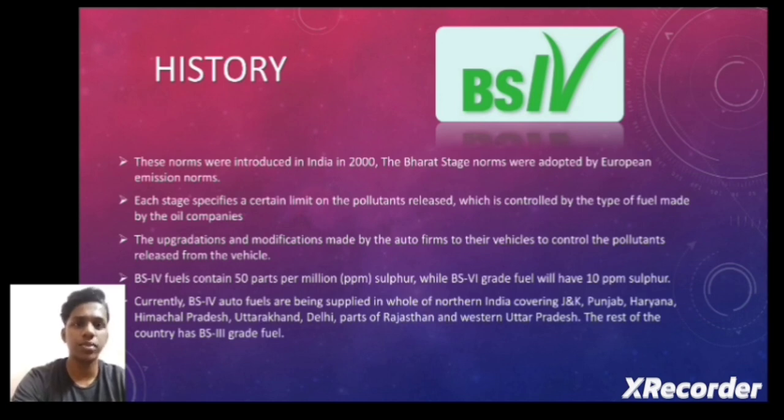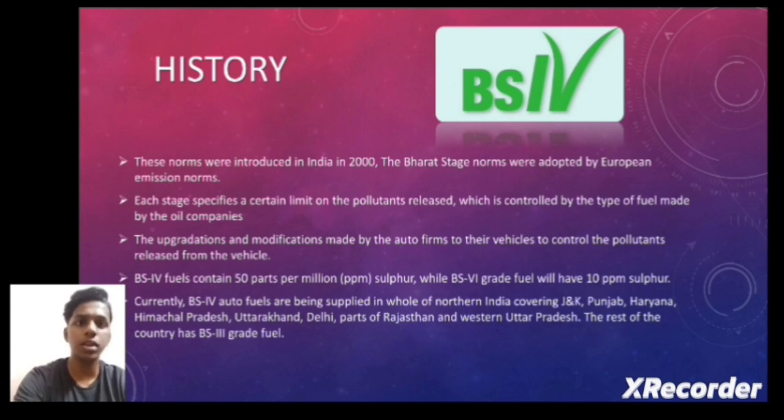Now the history of what is meant by Bharat stage. These are the norms which were introduced in India in 2000, adopted from the European emission norms. Each stage, BS1 to BS6, specifies a certain limit of pollutants released, controlled by the type of fuel used to combust. The upgrade modifications made by the auto firms to the vehicles control the pollutants released from the vehicle. BS1 to BS6 were modified to control the emission of pollution to save the environment.